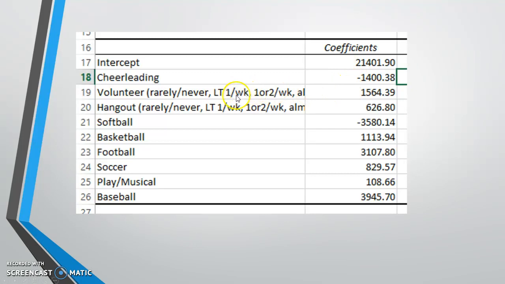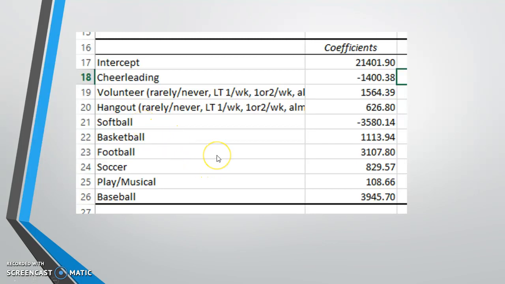So for me personally, I probably did once or twice a week. That would be a value of 2, 0, 1, 2, 3. 2 times this number would give me about $3,100. I wasn't a cheerleader, so I would add $3,100 to this, and I'd now have a predicted salary of $24,500. You continue to do this for all the variables, and you can get your predicted salary for your mid-20s if you're not already past your mid-20s.